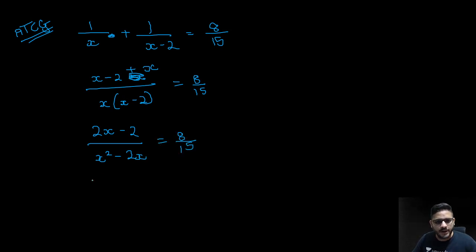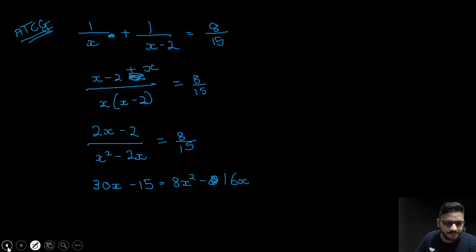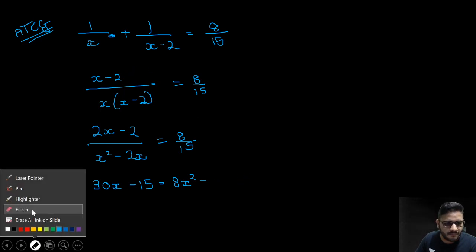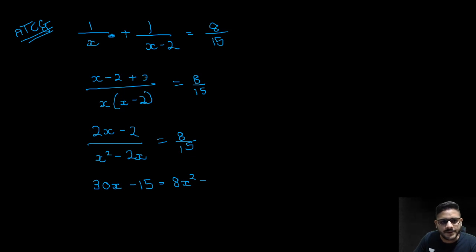So now what you will get is 30x minus 15 is equal to 8x square minus 16x.